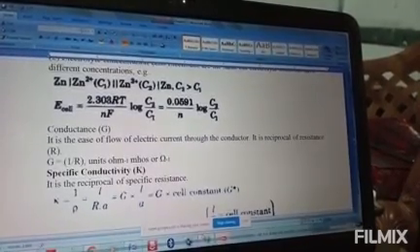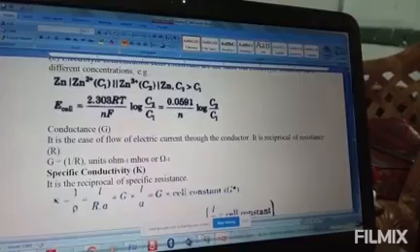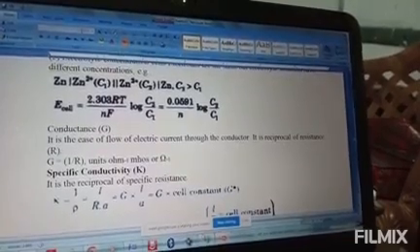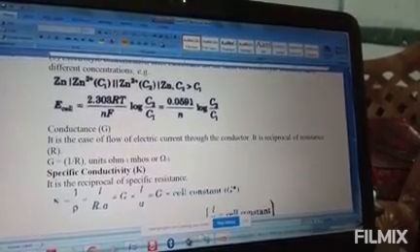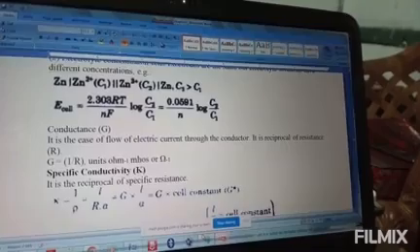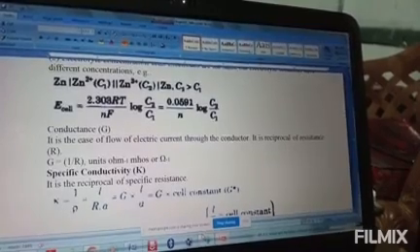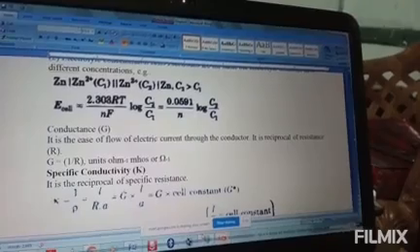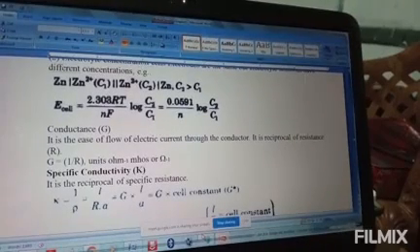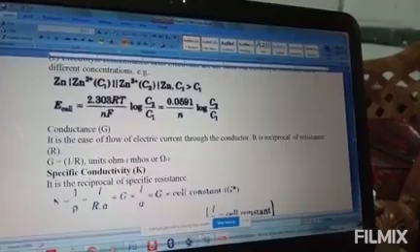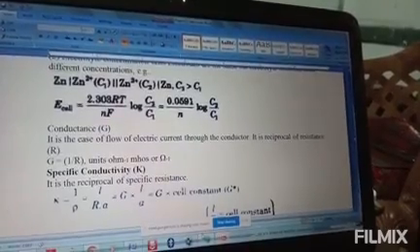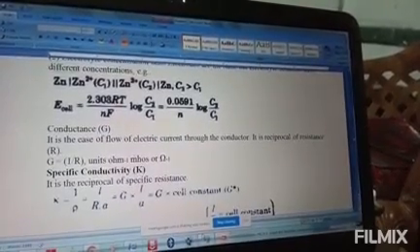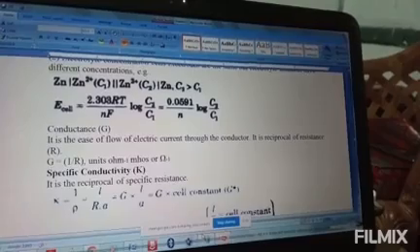So you need to write E node cell equal to 0.059 by n log of Kc. You know? So we have E node cell here 0.46. Okay, 0.46 equals 0.059 by 2, as 2 electrons are there, then log of Kc.